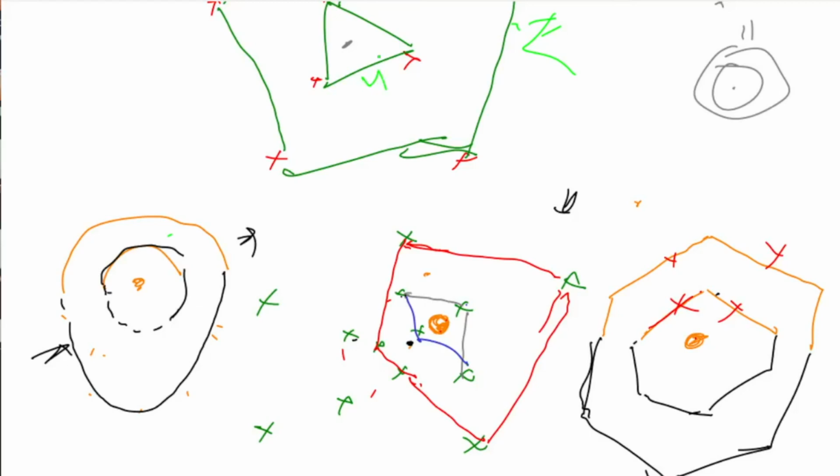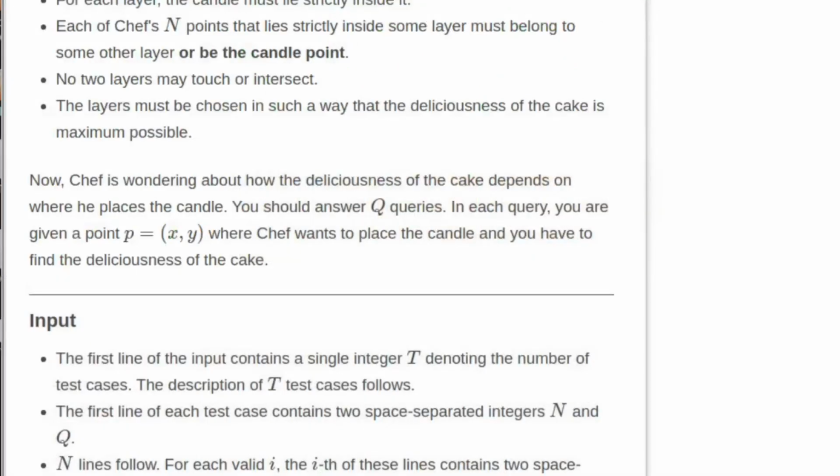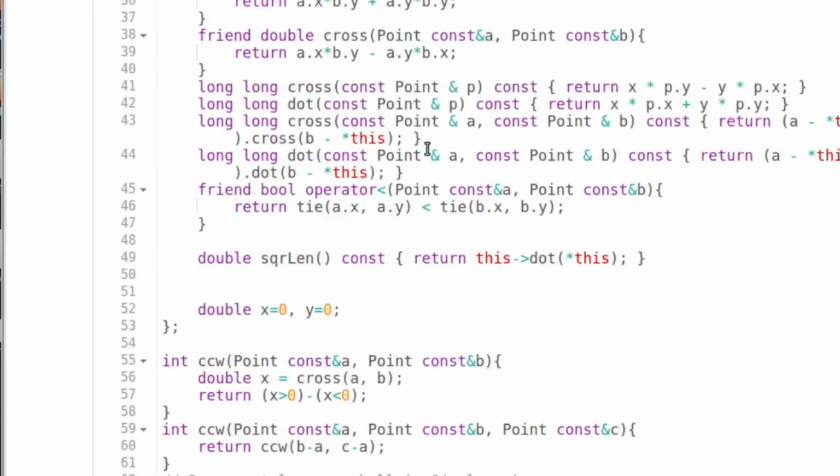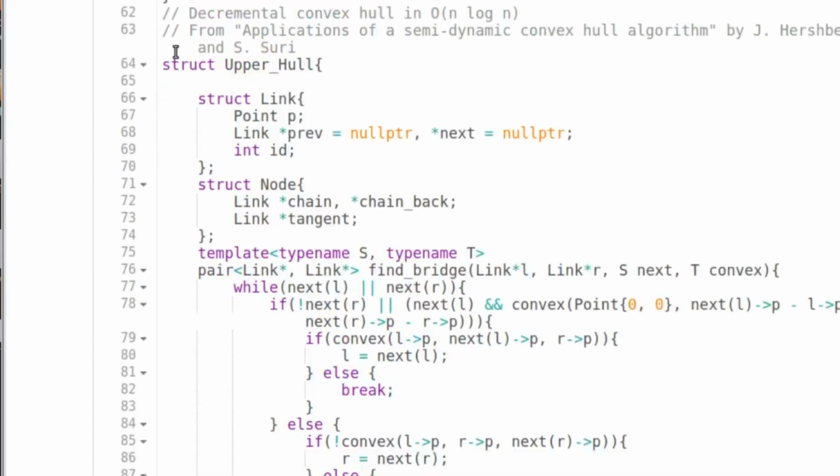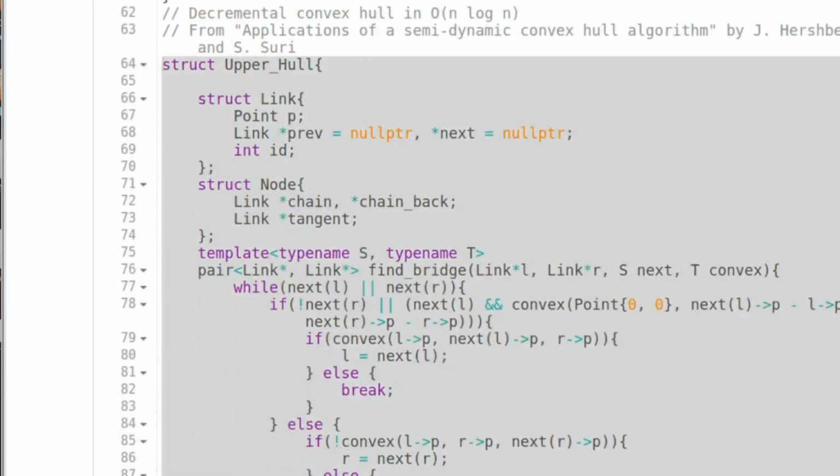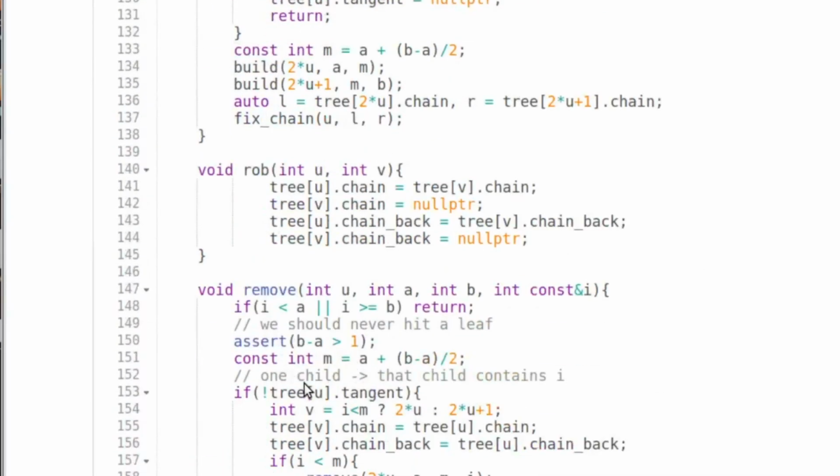So yeah, that's it guys for now. I'll mention the link for my code in the description, and I can try to explain it. I've taken this convex layer implementation from GitHub. I'll mention the link for that also in the description. This is just the convex layer.